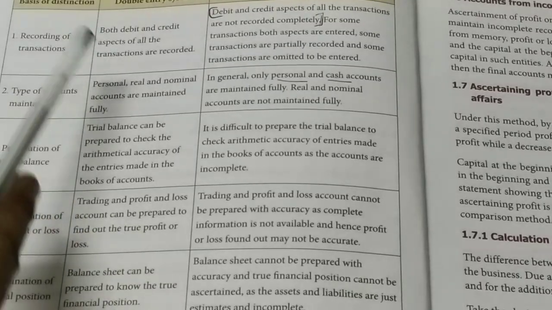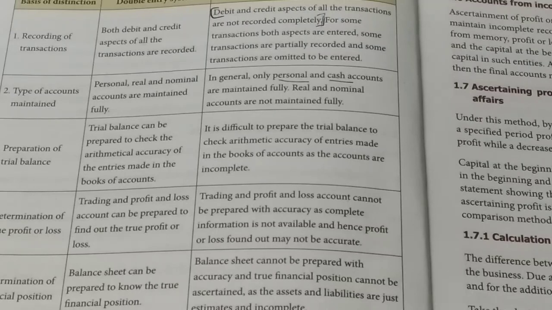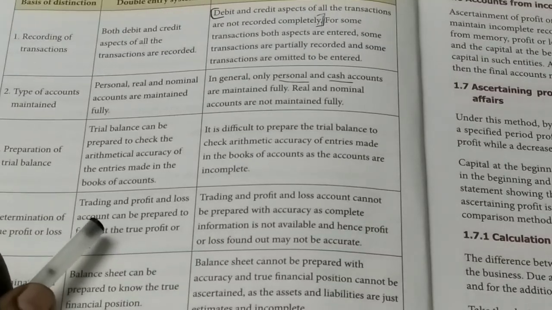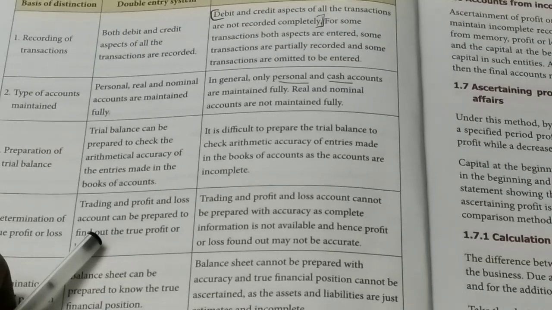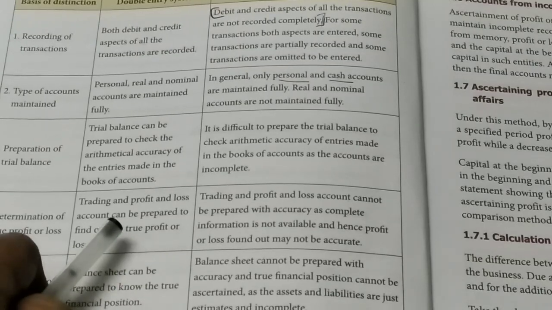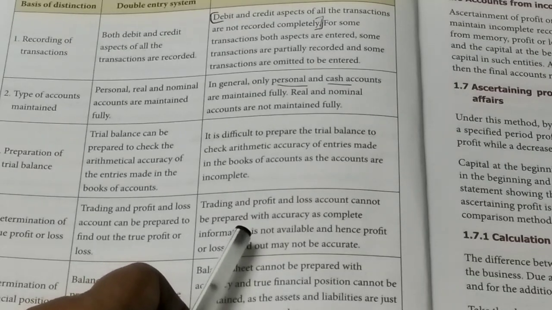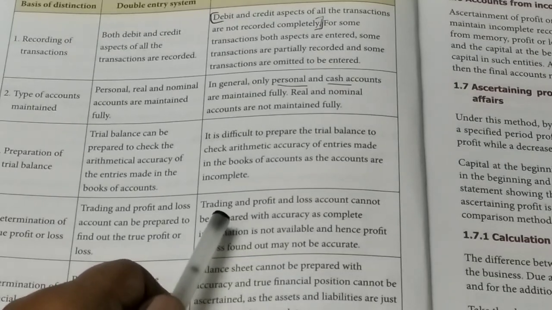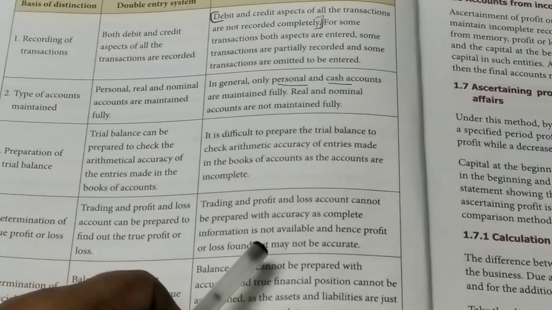In case of double entry, as we learned last year, they prepare trading account, profit and loss account and balance sheet properly. So profit can be determined very easily, the true accurate profit. But in case of incomplete records, the trading and profit and loss account cannot be prepared with accuracy because all the information is not available.